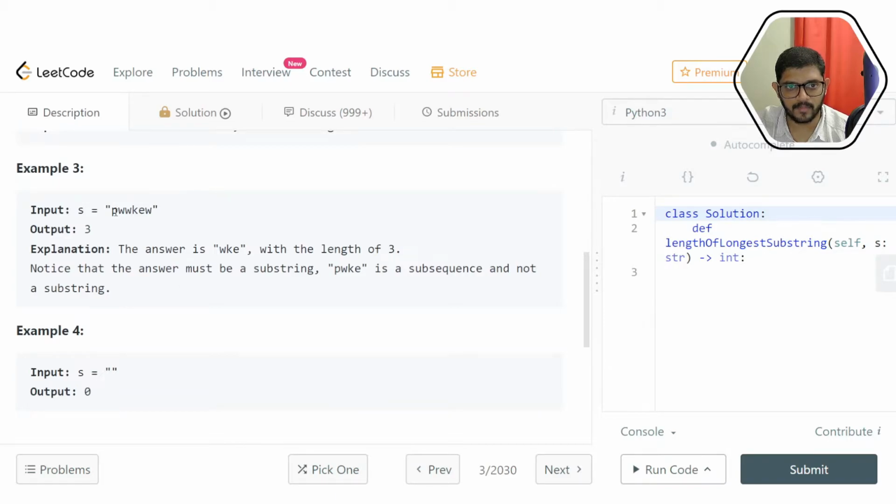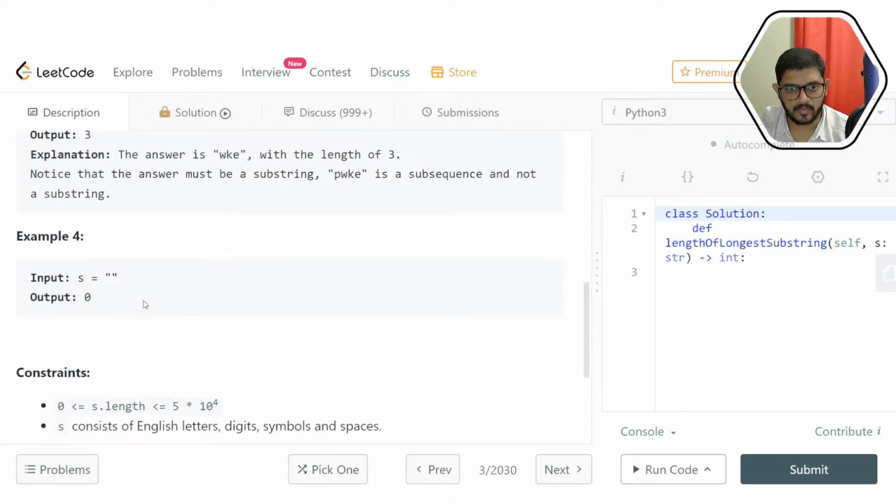Check this example, P, W, W, K, E, W. Here the output is 3 because the longest one we can find is W, K, E, or you can also say KEW. When it is an empty string, naturally the output must be 0.